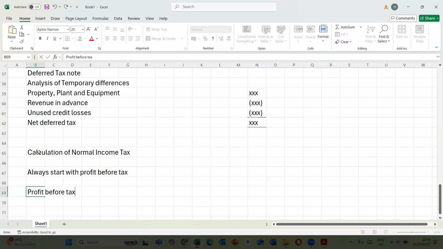Now, since you are being examined on changing accounting estimates, if we're starting off with IAS 8, sometimes they can ask you to do the calculation where there could be errors in the profit before tax. So you might be required to amend the given profit before tax with IAS 8 principles. There could be errors or changes in accounting estimates which might affect your profit, so be careful in your calculations there. We then have our profit before tax as our starting point.